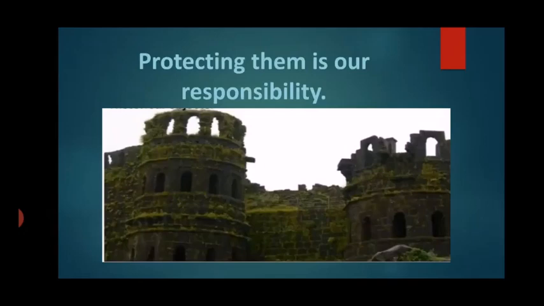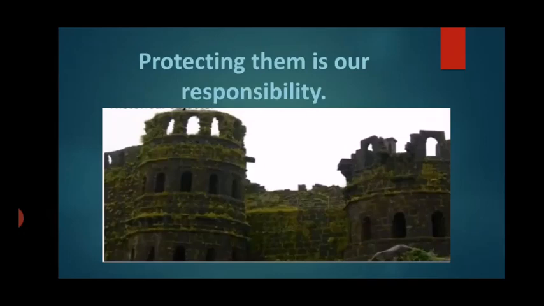For example, when we go to see a fort or a temple, we sometimes see people writing something on the walls of these forts using stone. Sometimes we see people throwing rubbish here and there, spitting, making the place dirty. When you see such things, what should you do?